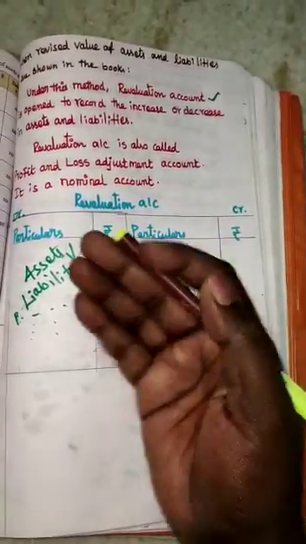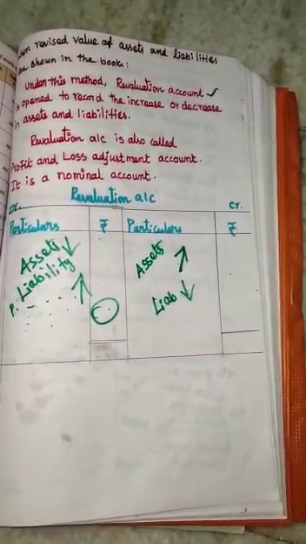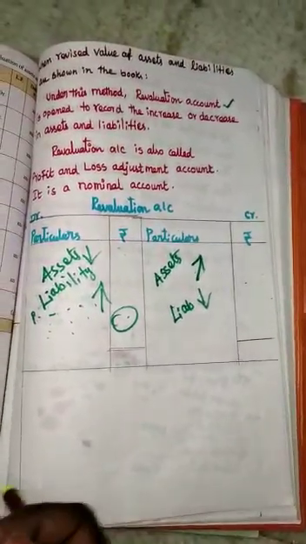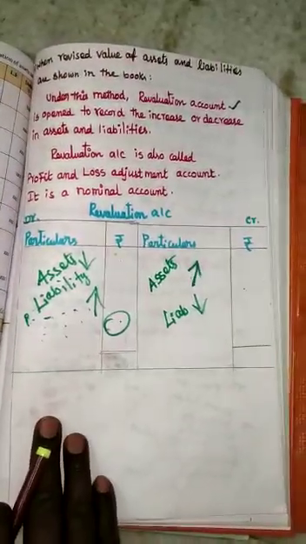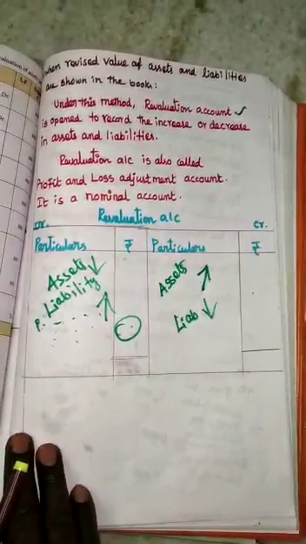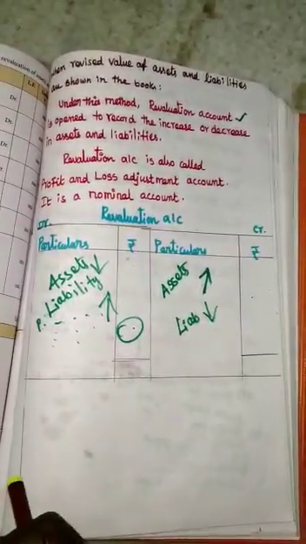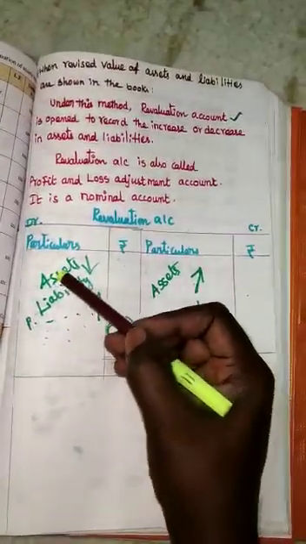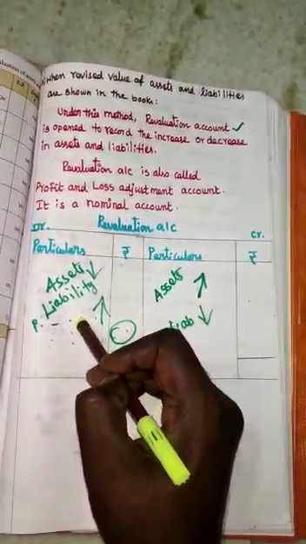Suppose the asset values are going to be reduced. For example, a computer I bought in 2010 for 50,000. Now in 2020, if I am going to sell it, I won't get more than 2,000 or 3,000, because it's an old model. In that case, the asset value is reduced, and it is a loss for us. The loss should be recorded in the debit side.